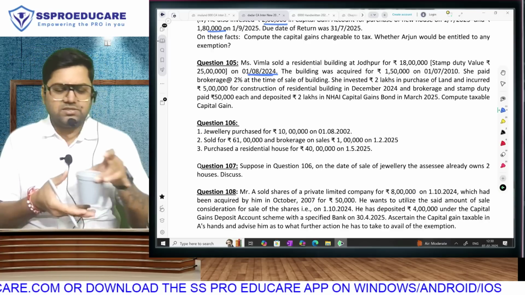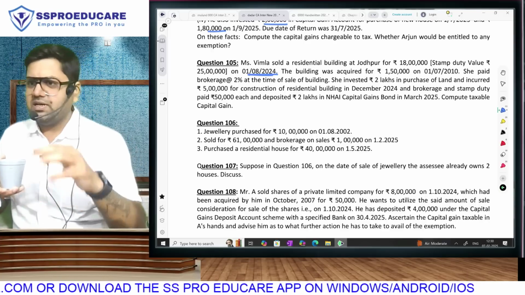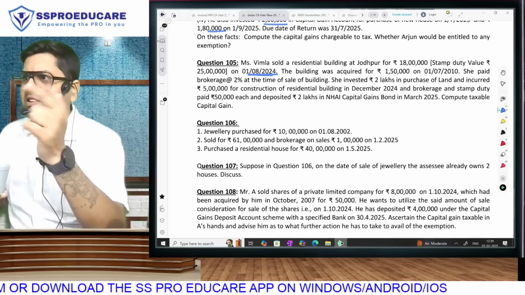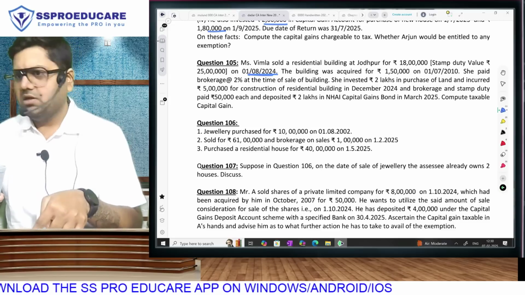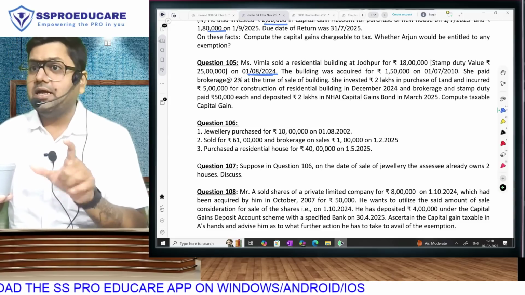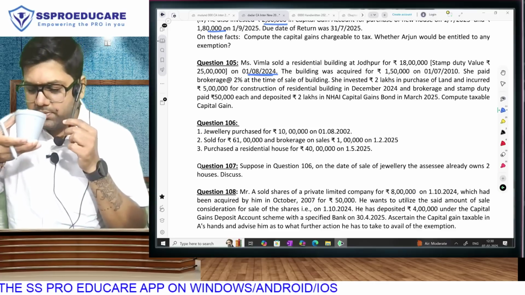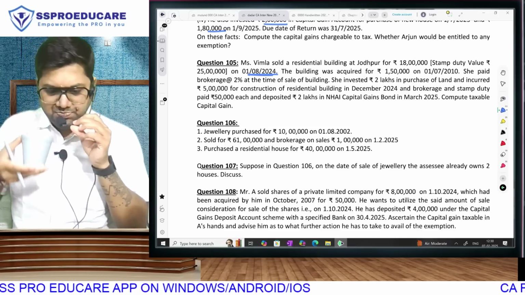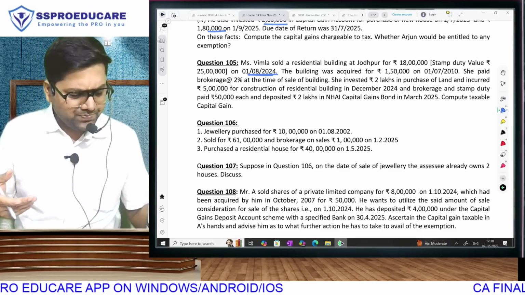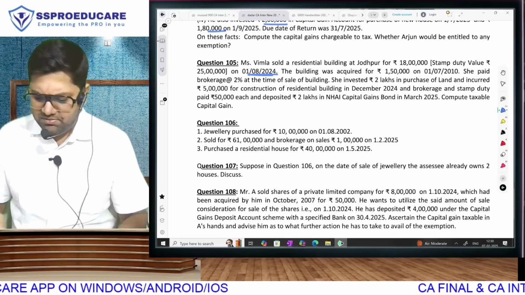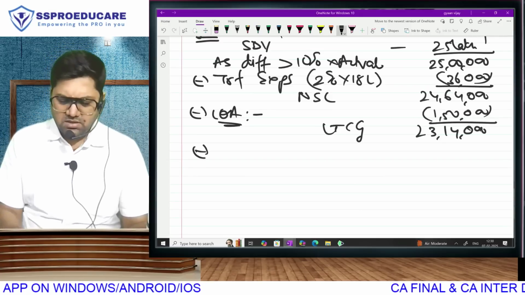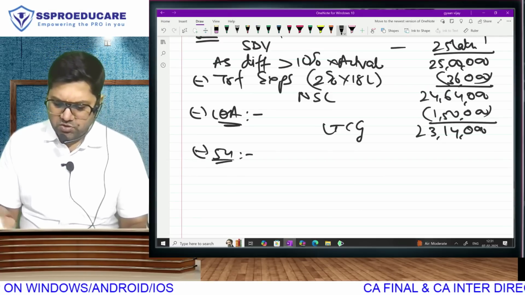When you construct, you will make investment in land and you will incur expense in construction. All that will be considered as your investment. Everything that you are investing will be considered as your investment in new asset, and that total investment has to be made within three years. Why not 2 years this time? Because it's a case of construction. So under section 54, what was the cost of land?